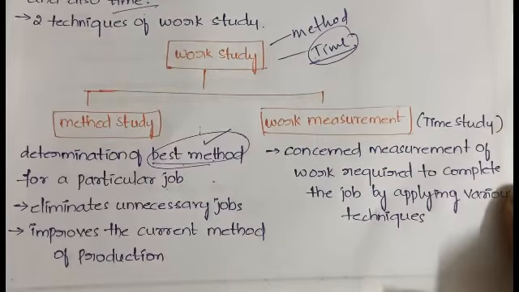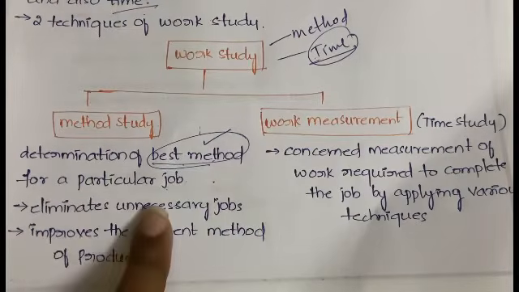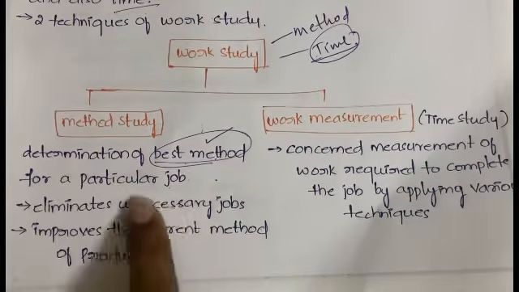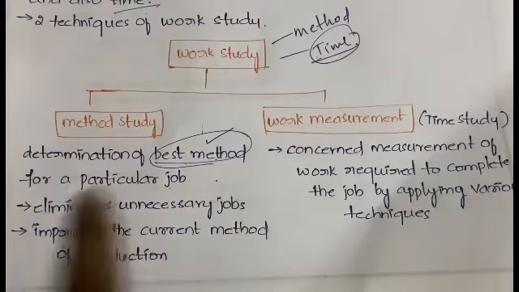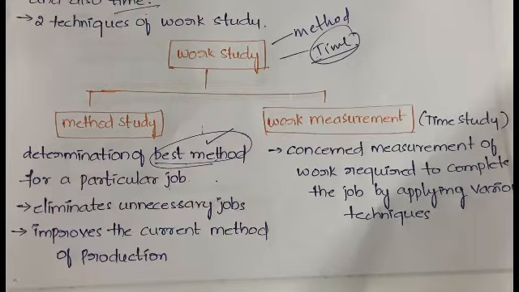And how is method study done? Actually there is another sequential process, but what is done in method study is that it will eliminate the unnecessary jobs. If there are any unnecessary jobs which waste our time, our money and our resources, those unnecessary jobs will be eliminated first. It will also improve the current method of production. We will be following a particular method of production, and if there are any flaws in that method, the flaws can be improved and removed.